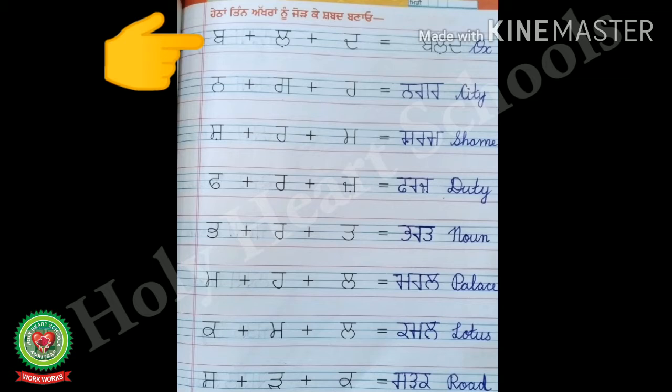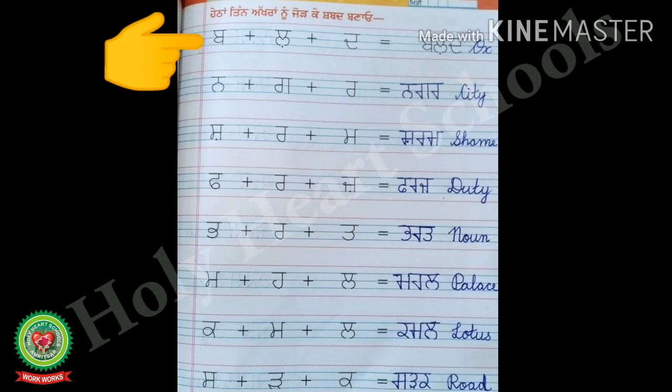Here you can see there are three letters and these letters are separated by plus sign. And we have to remove the plus sign and join the letters together to form a three-letter word. The first is Babba, then plus sign is there.